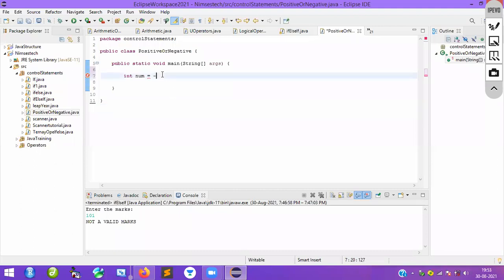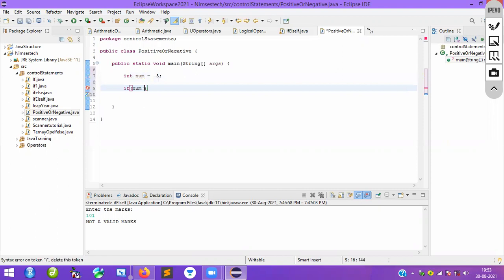Okay, -5. So this is my number. What I wanted to say here is whether this number, whatever number I have taken here, -5, is a negative number or a positive number. I have to check this condition. For that, I will use the condition if, num.